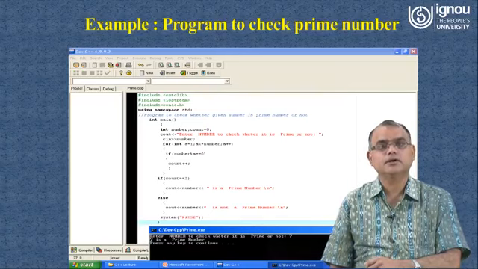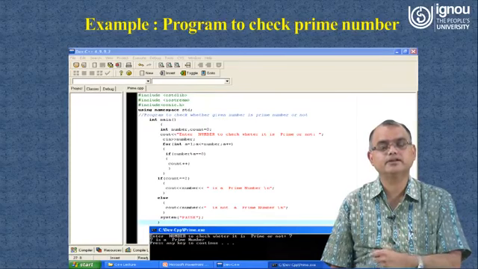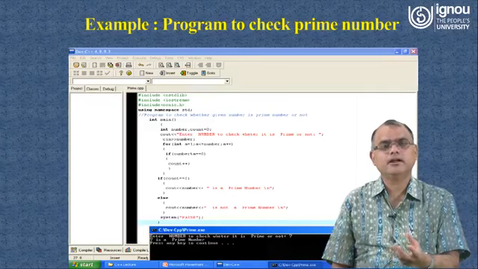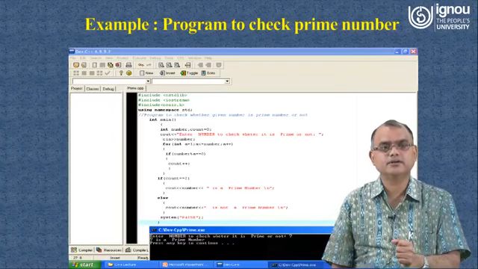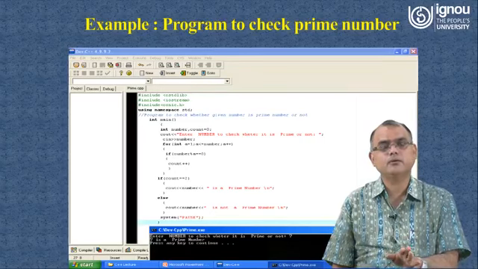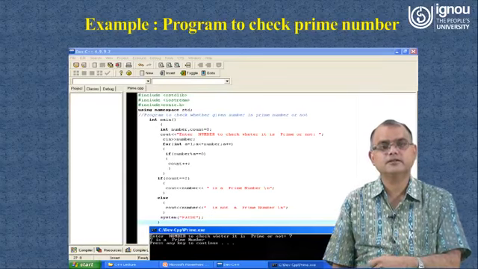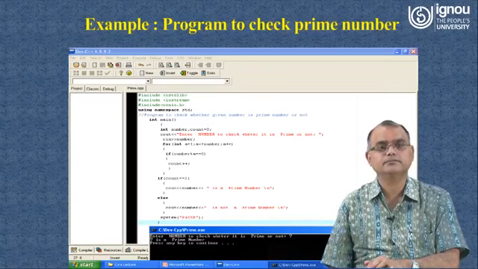In that course we have very clearly explained how you have to write a C++ program and execute it. So that will provide you a kind of help, and the environment, or the IDE, that is integrated development environment, used in this particular program is Dev C++. You can download Dev C++ wherever you are. It is available for you to access and utilize for writing C++ programs and learning C++ programming.